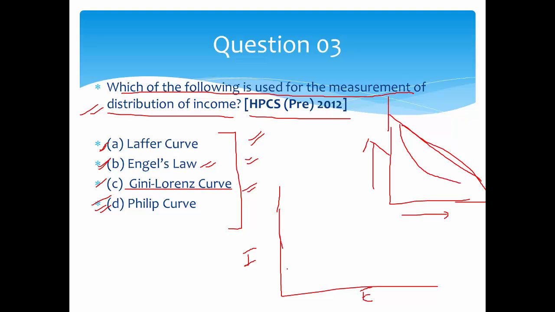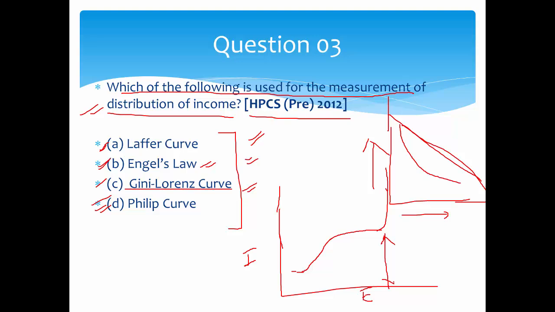When your income is this much, your expenditure is this much. As your income keeps increasing, your expenditure also increases. But after some time, it becomes constant. So your income is increasing, but your expenditure has come to a halt.